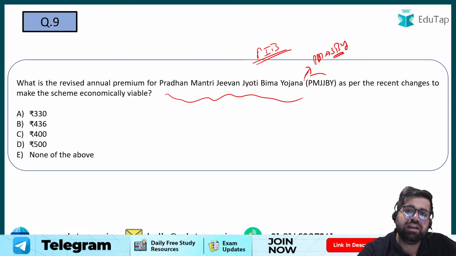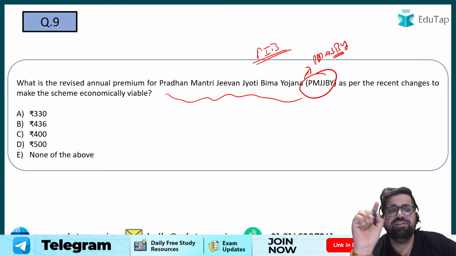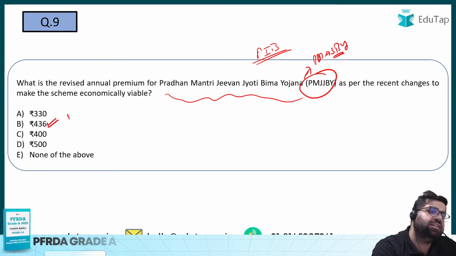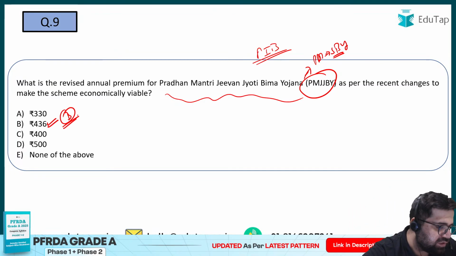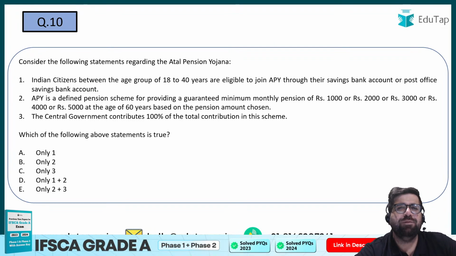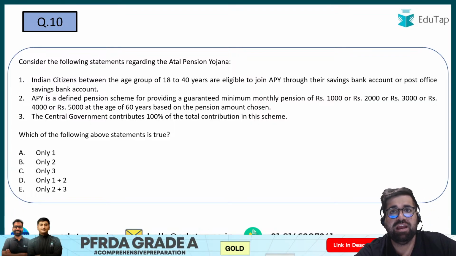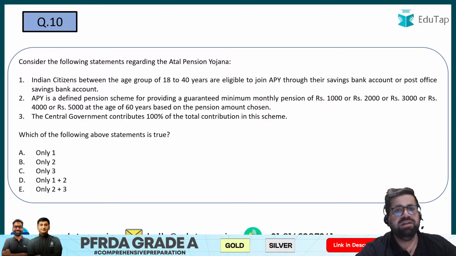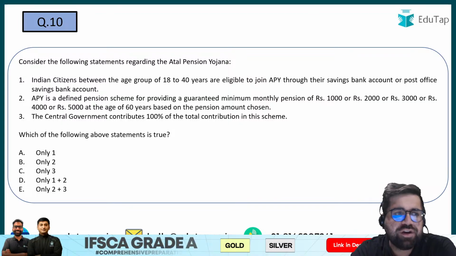So now if you see the updated premium of Pradhan Mantri Jeevan Jyoti Bima Yojana is 436. Therefore, the correct answer over here will be option number B. Right, so pension is comparatively more easy when it comes to management. In management, there were multiple concepts which I had to explain to you. But in pension, I think the things are kind of very much sorted.